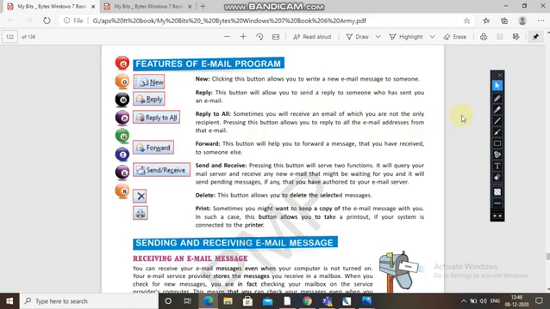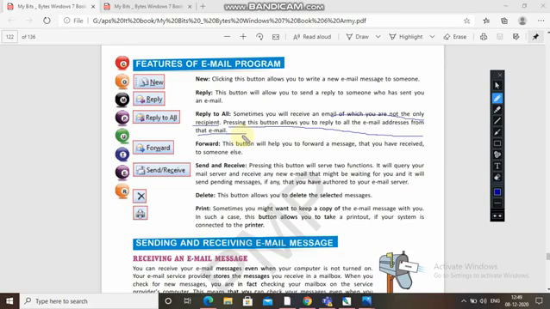Then reply to all. Sometimes you will receive an email of which you are not the only recipient. Pressing this button allows you to reply to all the email addresses from that email. So if the email has come with 4 or 5 other email addresses, and you send a single reply, it will reach only the single address. If you click reply to all, then each and every person whose email address is in that letter will get the answer.